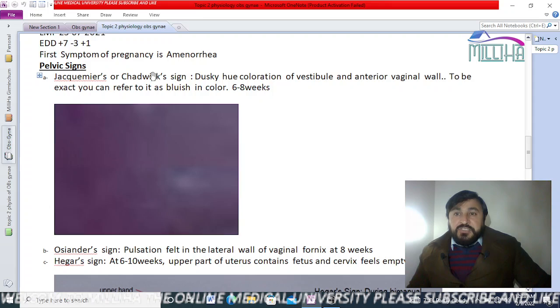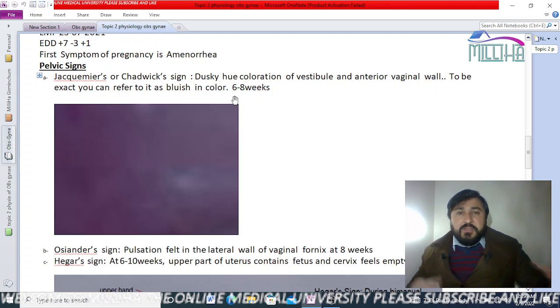The first symptom of pregnancy is amenorrhea. Pelvic signs: Jacquemier or Chadwick sign, which is a dusky hue. Dusky hue means dark coloration of the vestibule. The vestibule is where the vagina and urethra open.